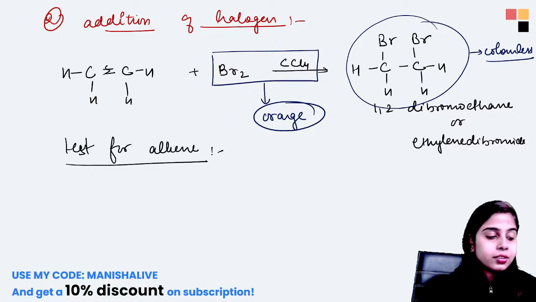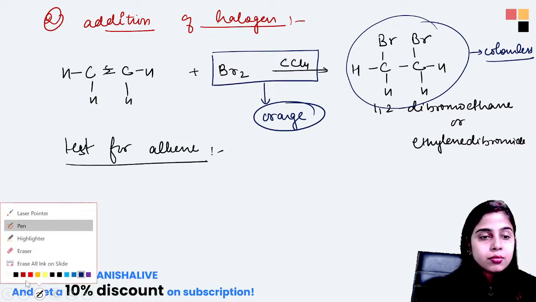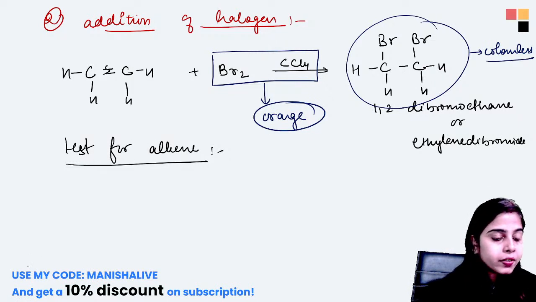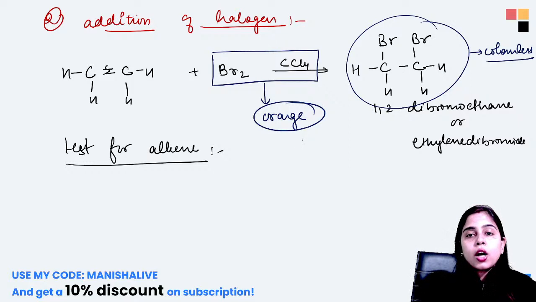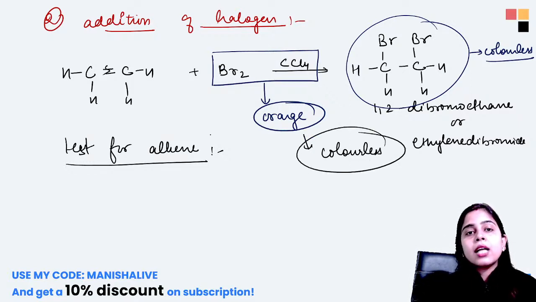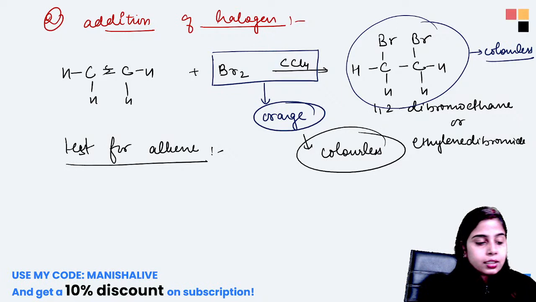I hope it is clear to everyone. Okay, so orange will turn to colorless and this reaction will be given by your alkenes and alkynes, and no alkane will give this. So this is a test for your alkene.